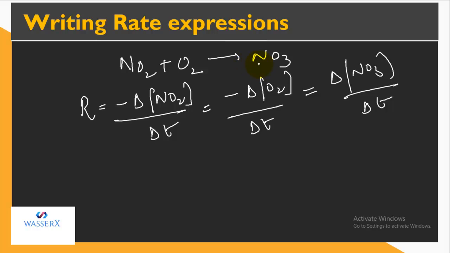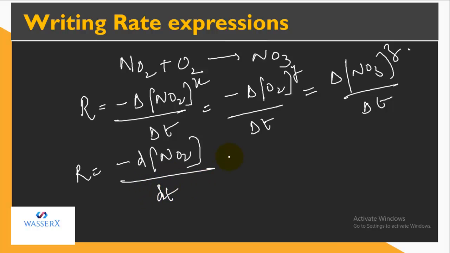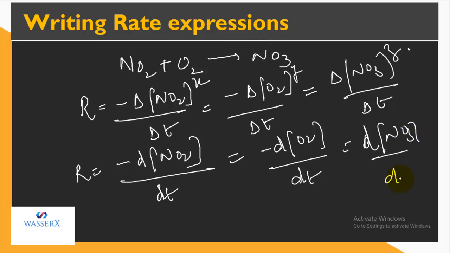And if you have moles also, then you have to specify the respective moles as their powers. Right. Similarly, if I need to write the instantaneous rate, I'll replace this delta by d. So I'll have minus d[NO2] by dt is equal to minus d[O2] upon dt, or equal to d[NO3] upon dt. And if there are moles present, you can specify the moles as their powers. So this is how you're going to write the rate expressions, that is for the average rate and for the instantaneous rate.